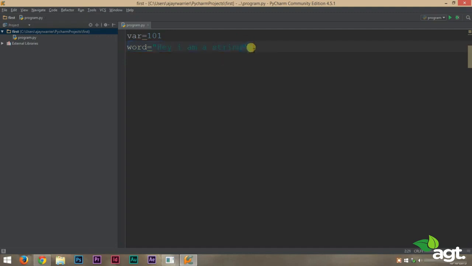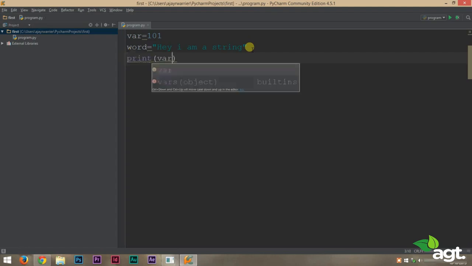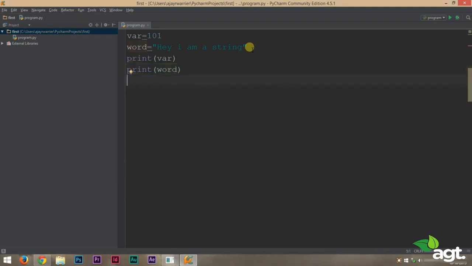Now in other programming languages like C++, you have to specify the data type. Now in Python, you don't have to do that. It does all the work for you. You just initialize your variable and it will automatically assign the data type. Now we have created variables. Now let's try printing them too. So to print variables, all you have to do is use the print keyword followed by the brackets and type in the variable name. Now let's run this and see if it's working.